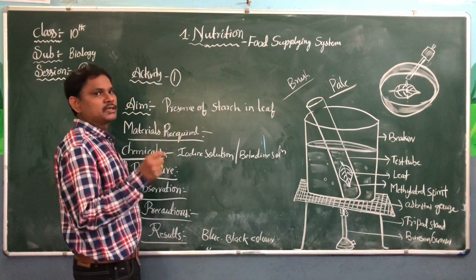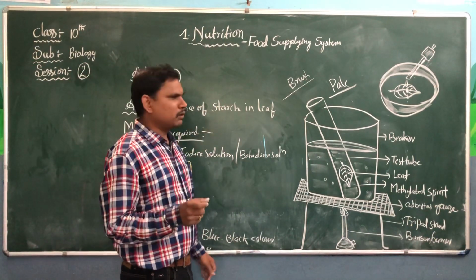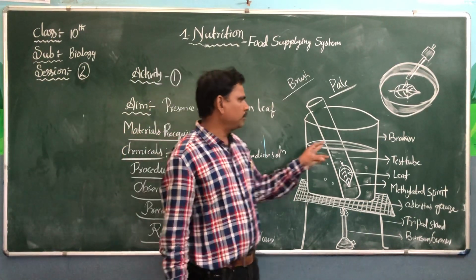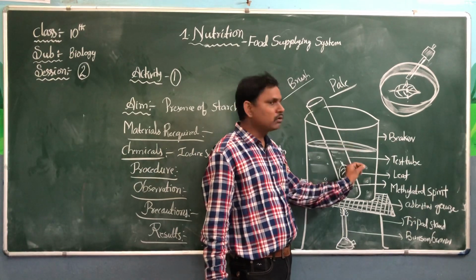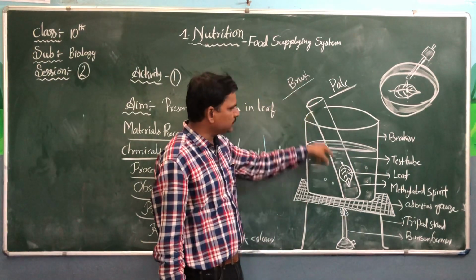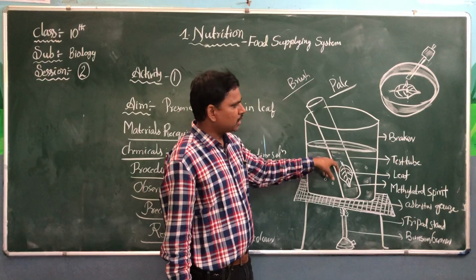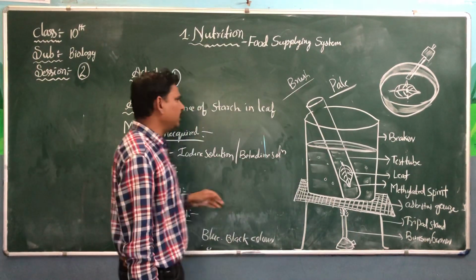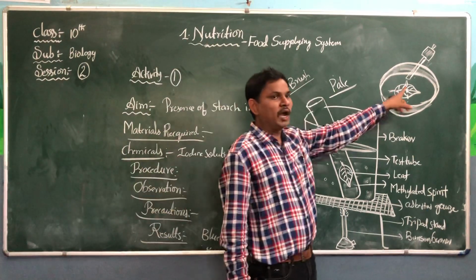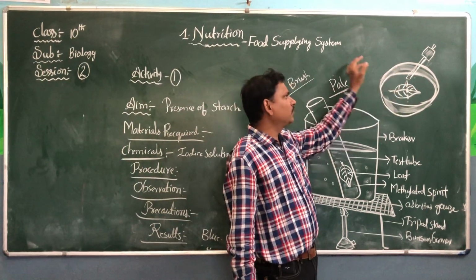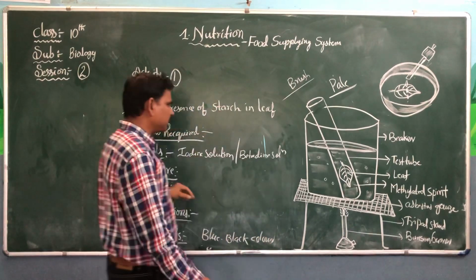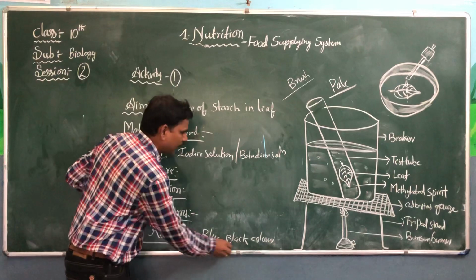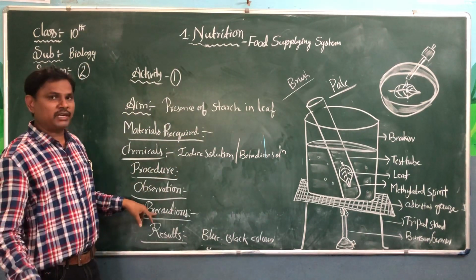Select one healthy, slim, soft and narrow leaf which is exposed properly to sunlight, boil it in the water, then remove it with the help of a brush and place it into the test tube containing methylated spirit. After a few minutes, remove the leaf and test it with iodine solution. If starch is present, it will be converted into bluish black color.